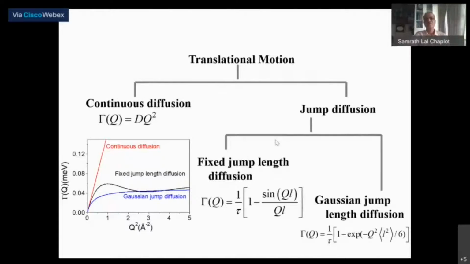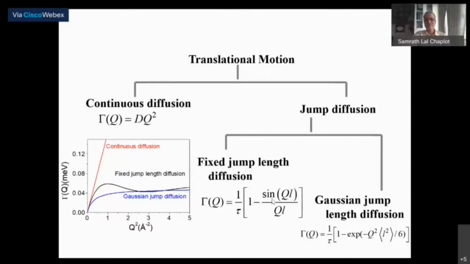Of course, you also have inelastic scattering because of vibrations at times which are less than tau, for example. When the atom is still resident where it is, then there can be vibrations that can give you inelastic scattering. But over longer times, you have a diffusion, and so the half-width at half maximum of the Lorentzian function has information about the jump dynamics, for example, the jump length.